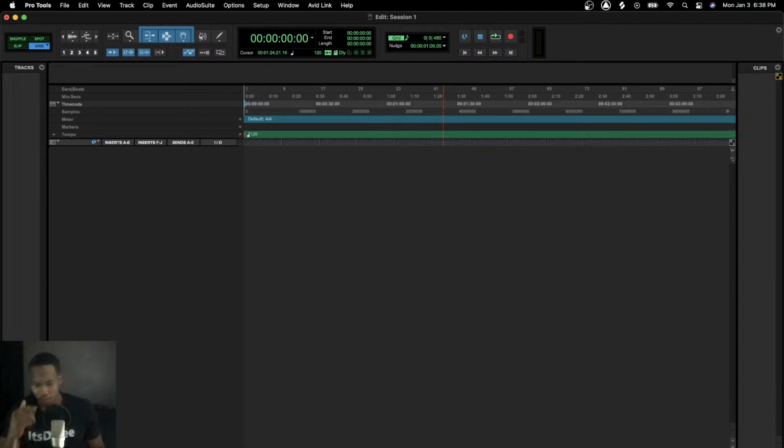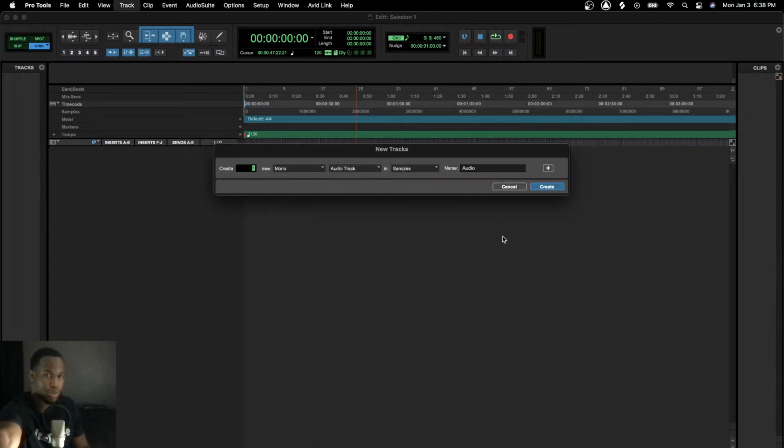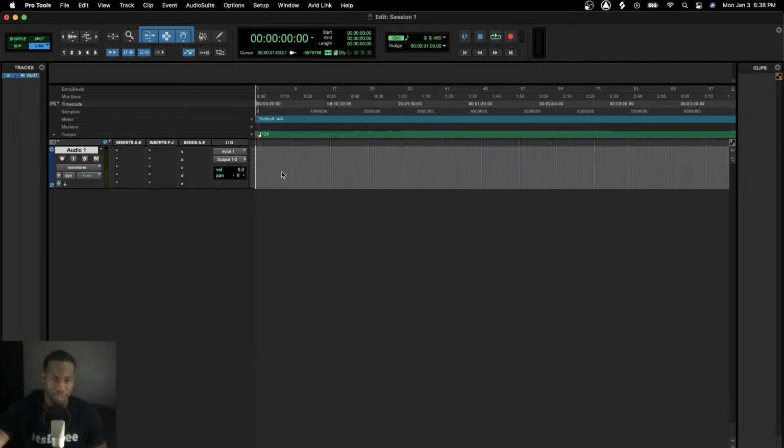What is on the screen right now? Like I said, it's a blank screen. We're gonna run through everything we see right here, except for these tabs up top. This is gonna be your workspace. So once you add a new track or whatever, it's gonna pop up right there. I'm gonna show you guys real quick what I mean by that. If I pull a new track up, it's gonna show up right here. Right? Let's get rid of that.